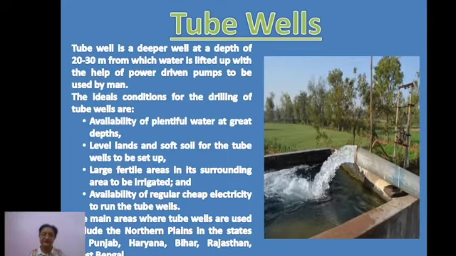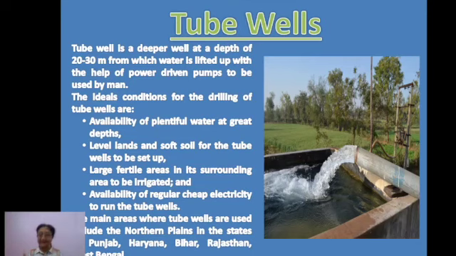Okay, now the next one is the tube wells, right? A tube well is actually very similar to a well, but it is not a big opening. It is just a deeper well. A well which is dug normally is not of that depth, but tube wells are dug very deep. Generally, it is crossing 20 to 30 meters in depth. And from there, the water is lifted up with the help of a pumping set or power driven pumps. And this water, when it is taken out, comes with great force.